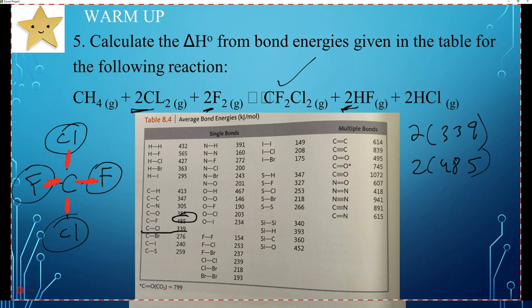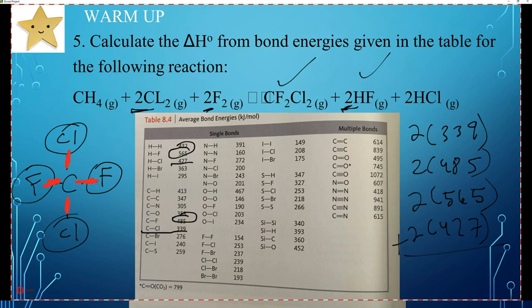So if we have 2HF, we're going to do 2 times the bond of HF. Here's HF, 2 times 565. And then 2 times HCl, 2 times 427. Okay, let's add all that up and see what our bonds broken is. 2 times 339 plus 2 times 485 plus 2 times 565 plus 2 times 427.